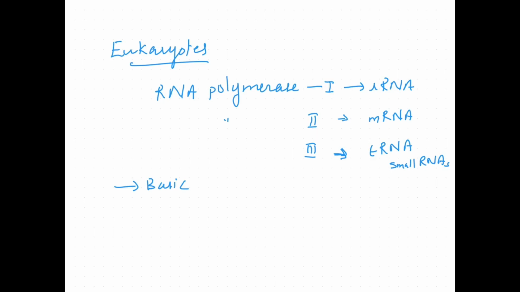But a significant difference between the E. coli and eukaryotic RNA polymerase is that none of the eukaryotic polymerases can directly recognize the promoter. E. coli RNA polymerase recognizes the promoter with the help of the sigma factor. Here, a large number of transcription factors are required for the process of initiation, for elongation, as well as for termination. So this is the major difference between transcription in eukaryotes and prokaryotes.